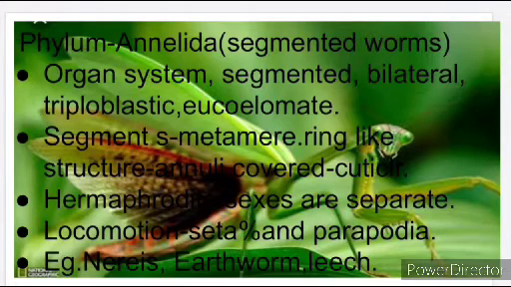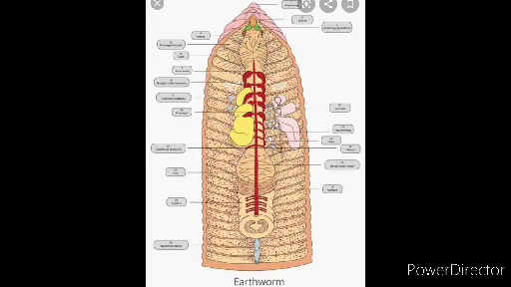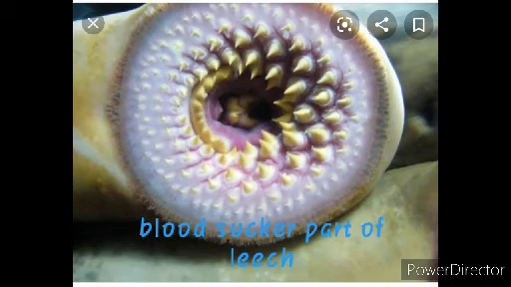Both sexes are present in the same organism, male and female in the same organism. For example, earthworm. And sexes can also be separate, for example leech: male reproductive organs are separate, and female leech reproductive organs are separate.